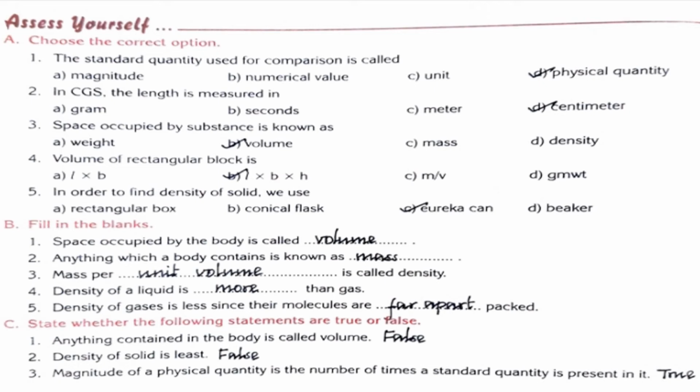Fifth one, in order to find density of solid, we use Eureka can. Okay. So mark the answers correctly. For 1, option C. For 2, option D. Third one, B. And for fourth one, B. And fifth one, C. Okay.